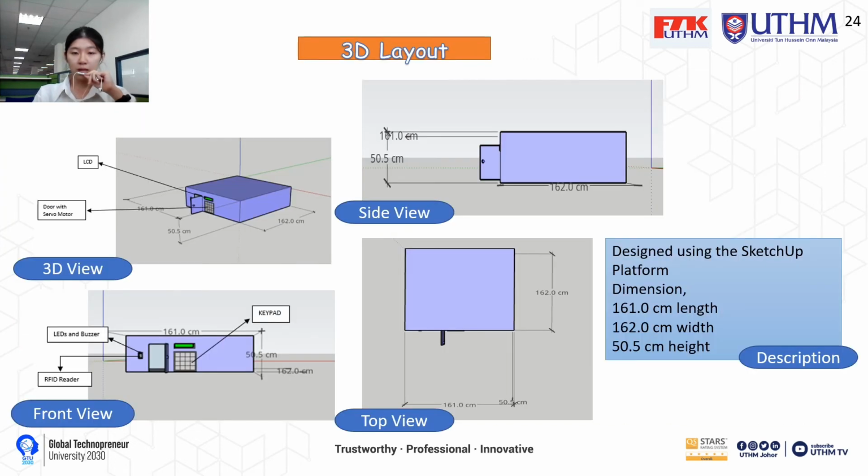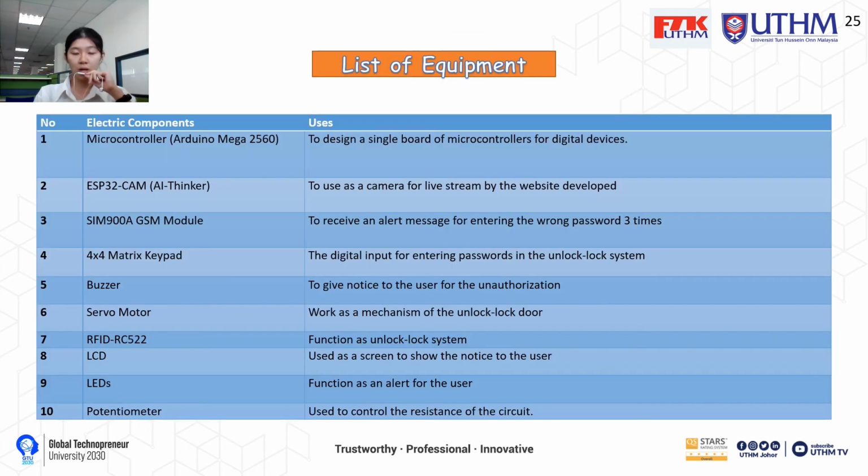So the 3D layout is designed using the SketchUp platform. The dimension of the length is 161 cm, the width is 162 cm, and the height is 50.5 cm. There is a list of the equipment.